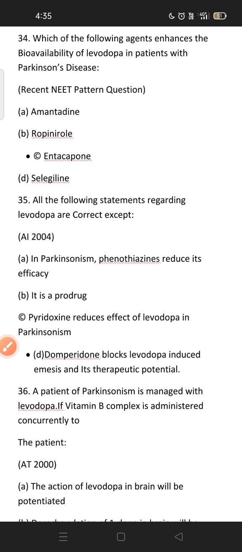Okay, it is a prodrug. Pyridoxine reduces the effect of levodopa in Parkinson. Yes, this is true. Domperidone blocks levodopa induced emesis. This is wrong.